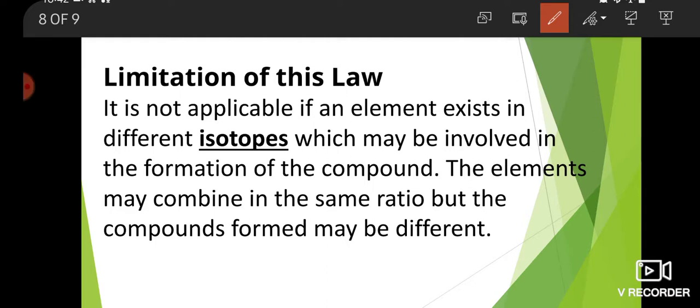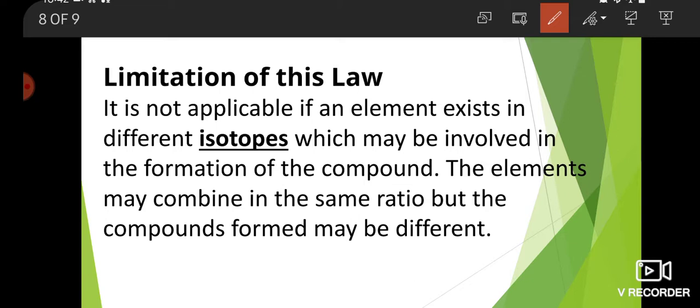Next is the limitation of this law. It is not applicable if an element exists in different isotopes which may be involved in the formation of the compound.